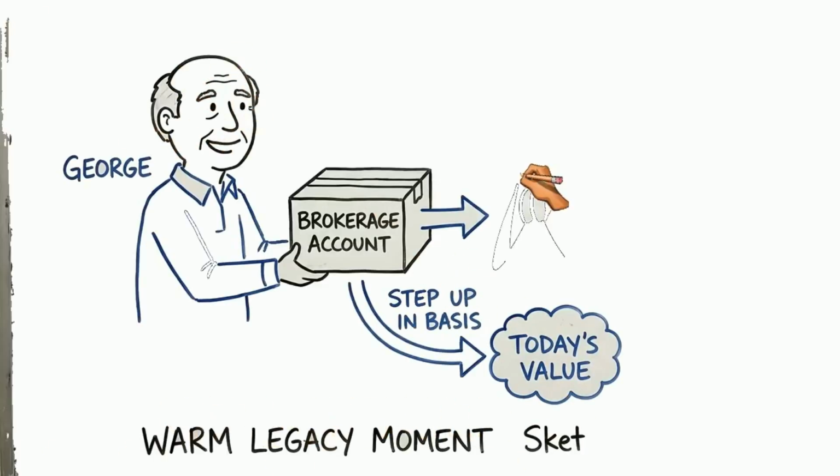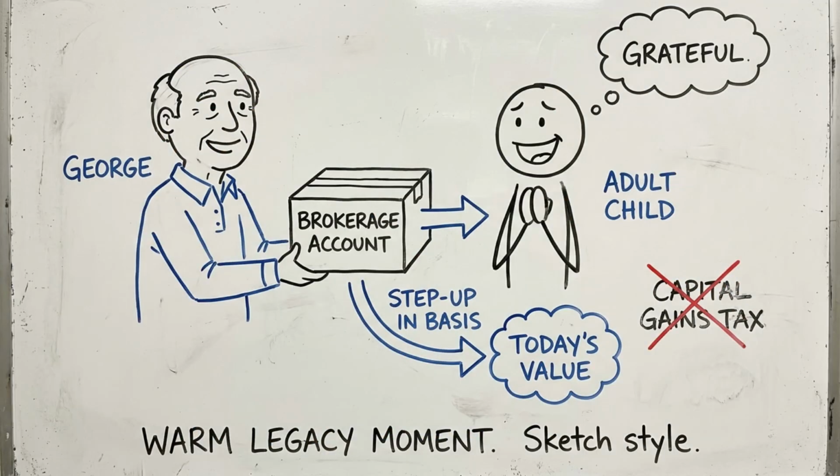Reinvesting your RMD also builds a pool of taxable assets with a step-up in cost basis at death. When you inherit a taxable brokerage account, you receive a step-up in basis to the fair market value at the date of death. This can eliminate capital gains taxes for your heirs on years of accumulated growth. A thoughtful strategy for legacy planning.